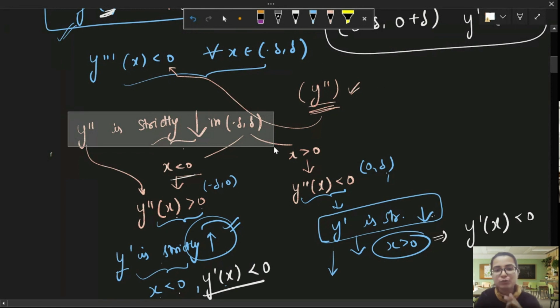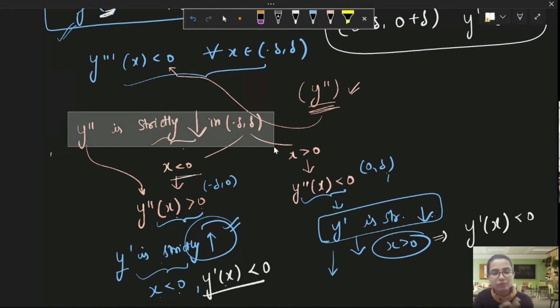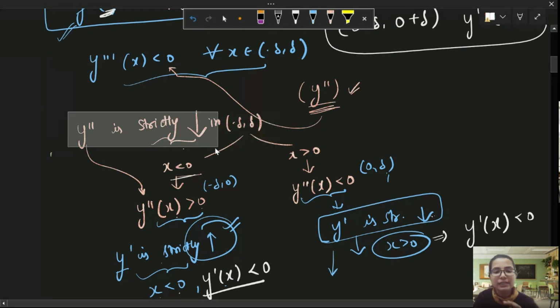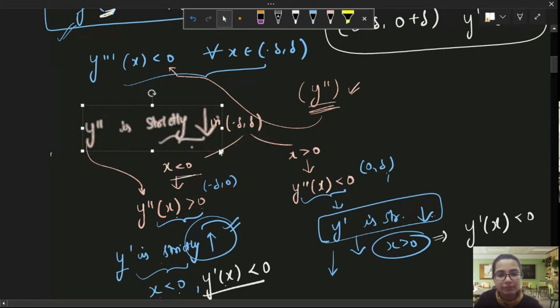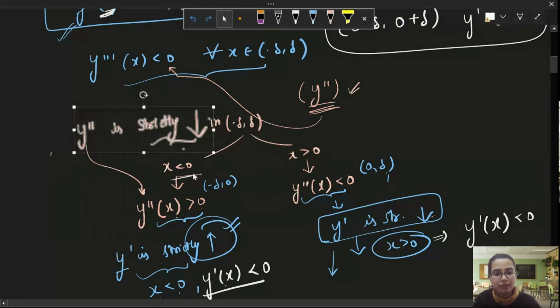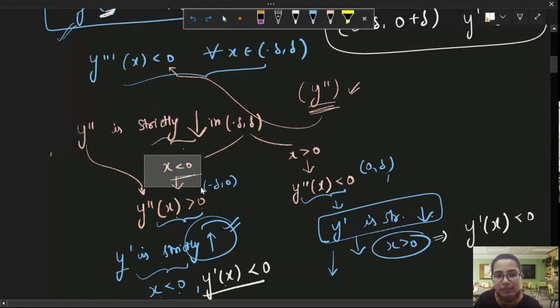We divided into two parts, the interval with positive points and the interval with negative points. In the interval with negative points, what we got was y double dash was strictly decreasing. So this means the opposite behavior.